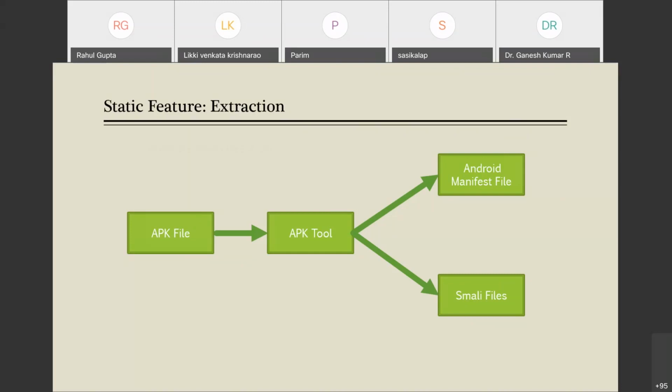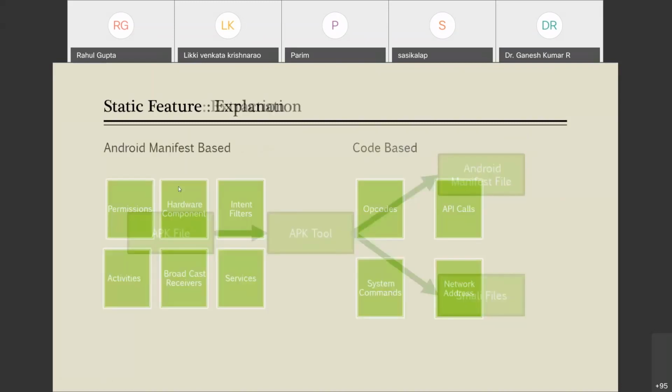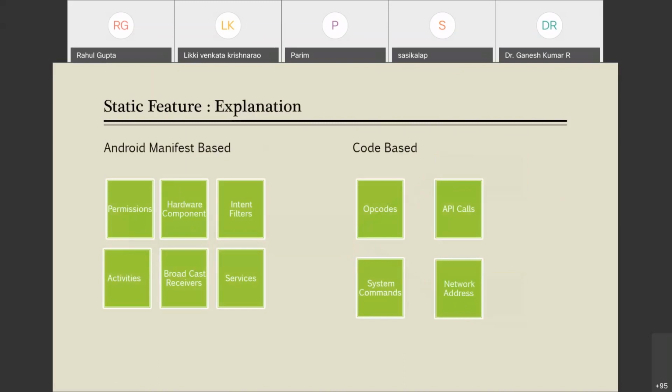So what we can conclude from here is that there are broadly two types of features that we could extract from a static standalone Android APK file. One is Android manifest based features, means XML based features. The other is code based features. So let us discuss each and every feature one by one.